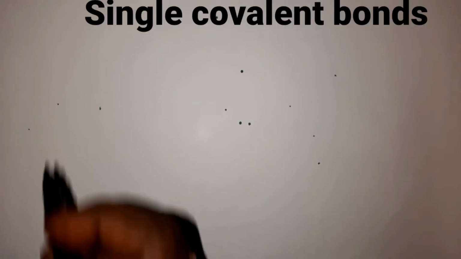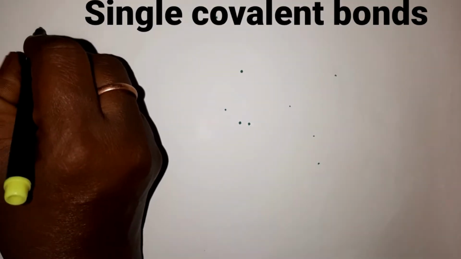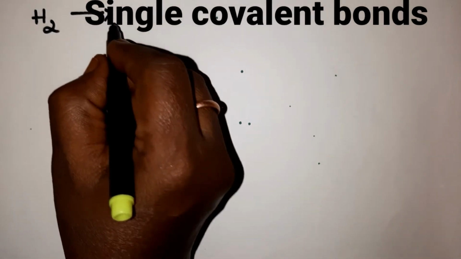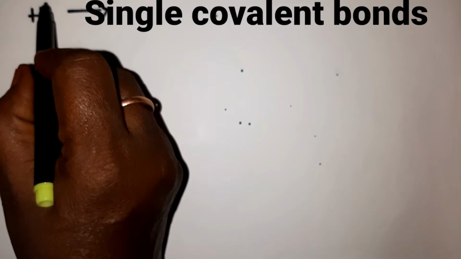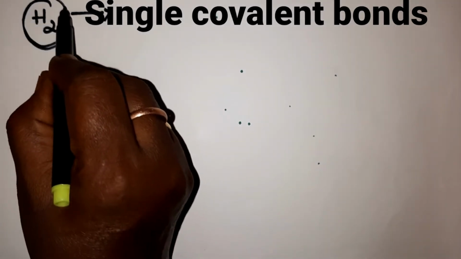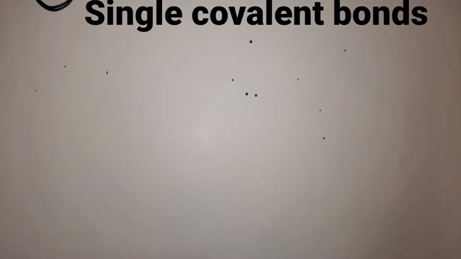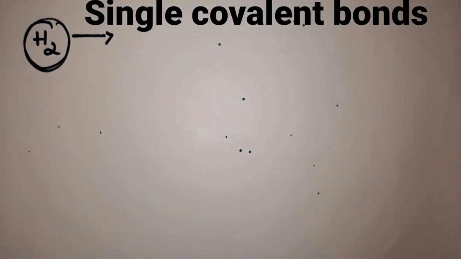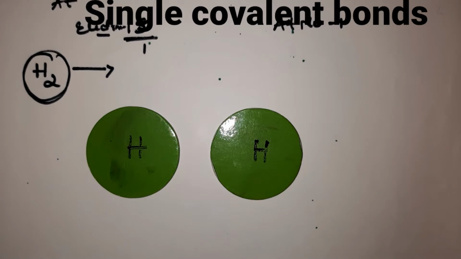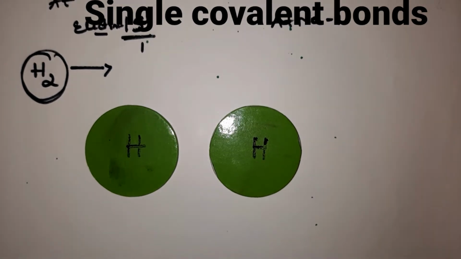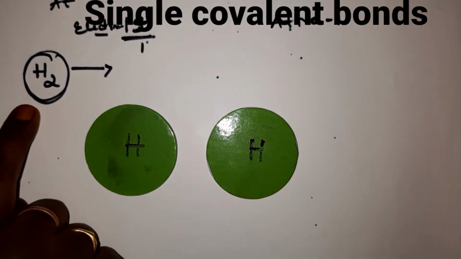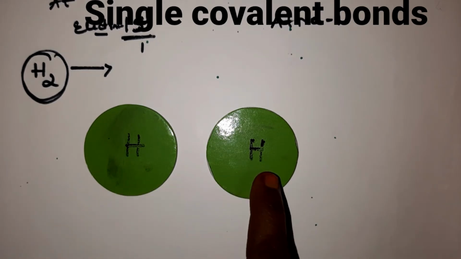For example, you can take hydrogen, H2. This hydrogen element has two atoms, children. Now we shall see this with the model, a single covalent bond with an example. Here hydrogen is the example for a single covalent bond. This hydrogen element has two hydrogen atoms.